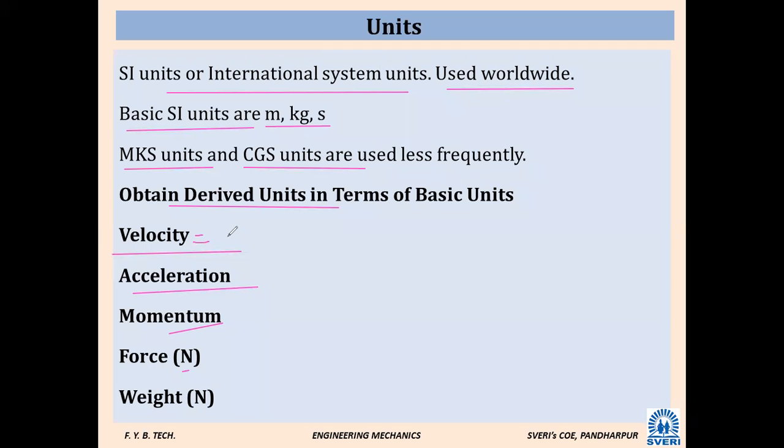Can anybody tell what is the definition of the velocity? Displacement upon time. Displacement का unit क्या है? Meter. Upon time का क्या है? Second. Okay. Good.